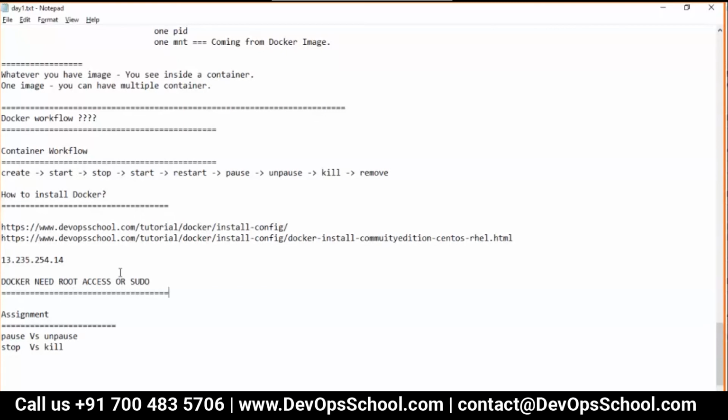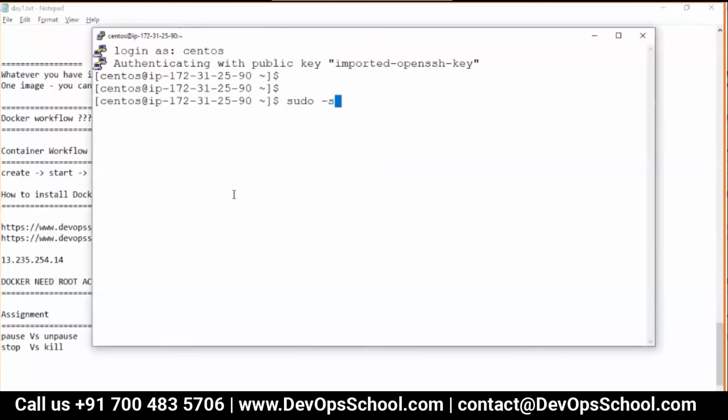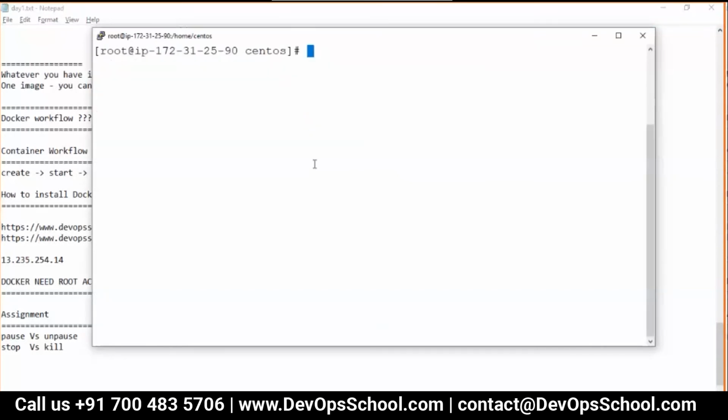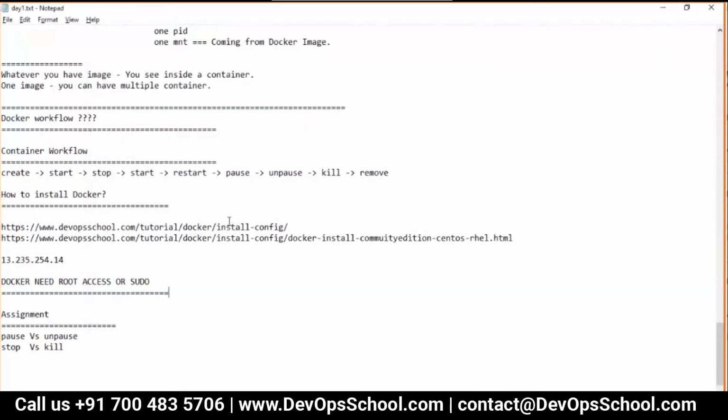So what I do basically, I become a root and I will run all of my commands as a root. It's not a good practice, but it's just a way to work around, not to show you lots of errors because of my habit problem.